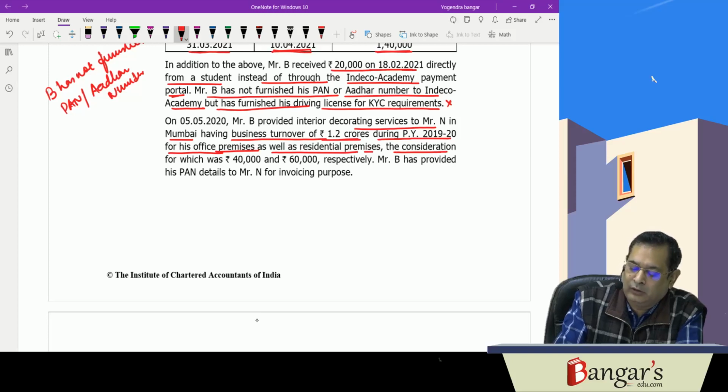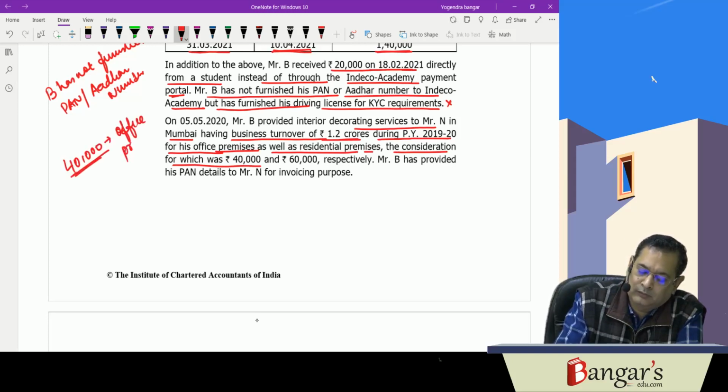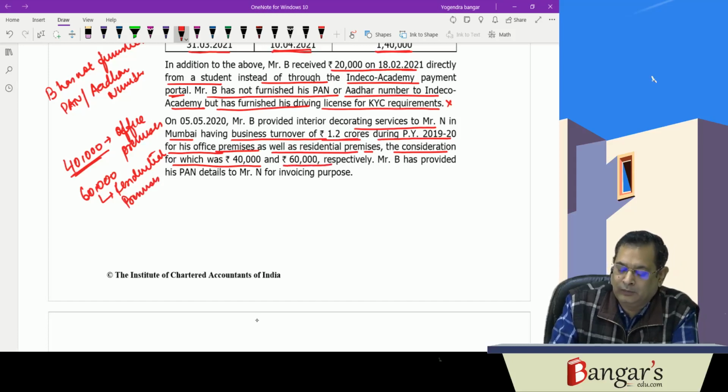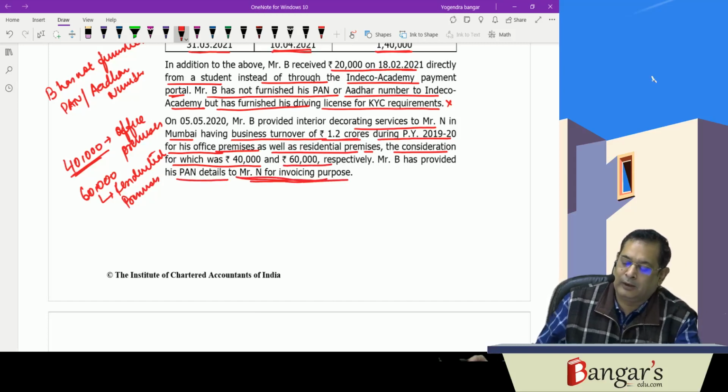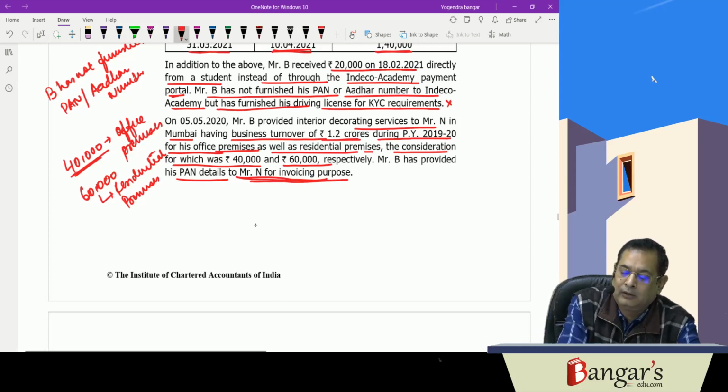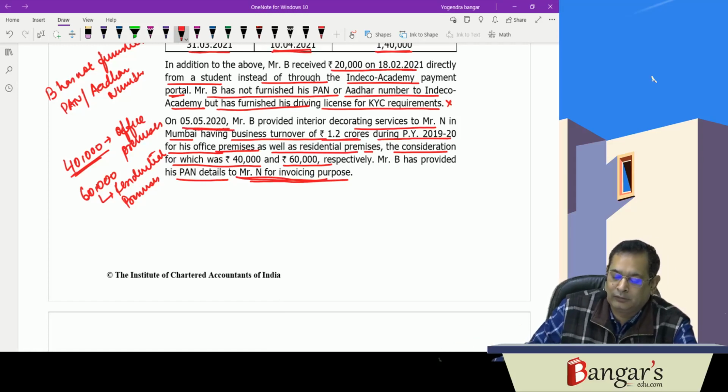The consideration for which was 40,000 for office premises and 60,000 for residential premises, respectively. B has provided his PAN details to Mr. N for invoicing purposes. Now here PAN has been furnished, and here the payment has been made. Basically B provided the services on 5/5/2020.